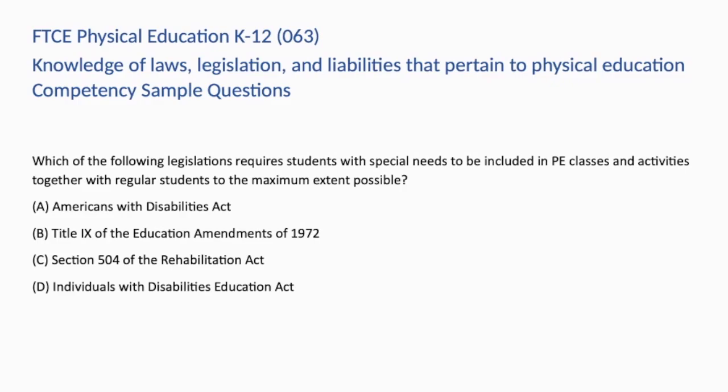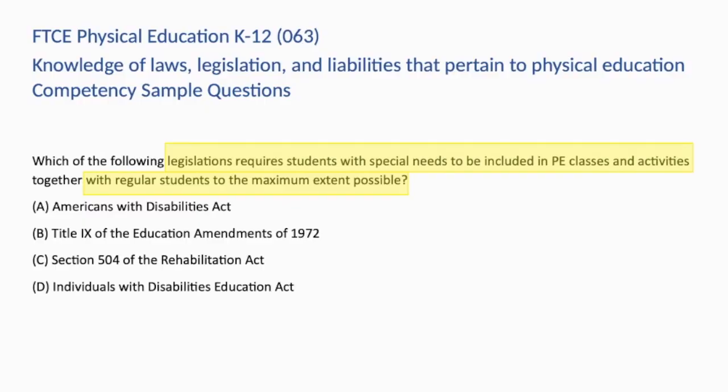Which of the following legislations requires students with special needs to be included in PE classes and activities together with regular students to the maximum extent possible? A. Americans with Disabilities Act. B. Title IX of the Education Amendments of 1972. C. Section 504 of the Rehabilitation Act. Or D. Individuals with Disabilities Education Act. So this question is asking us to choose the legislation requiring students with special needs to be included in PE classes with regular students.